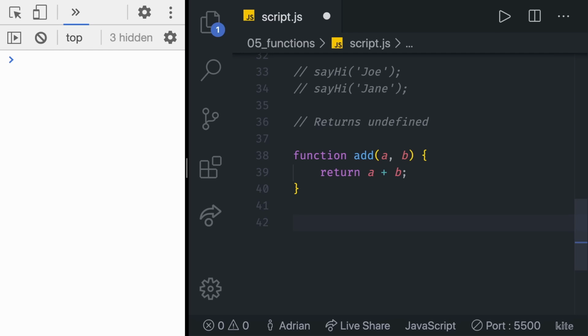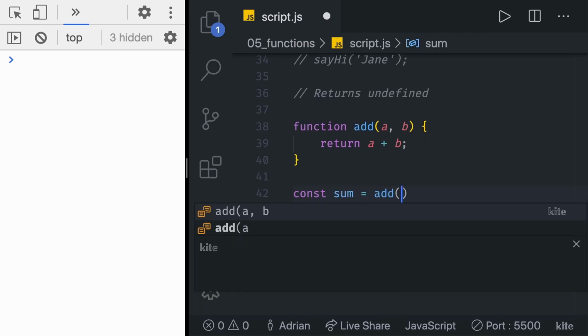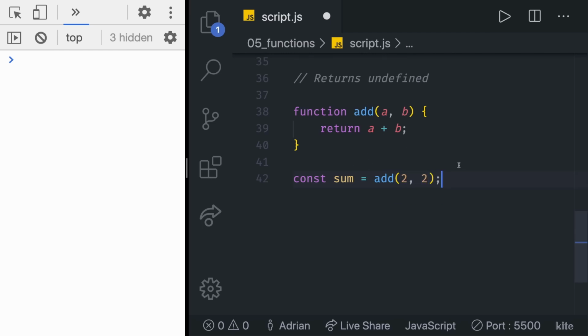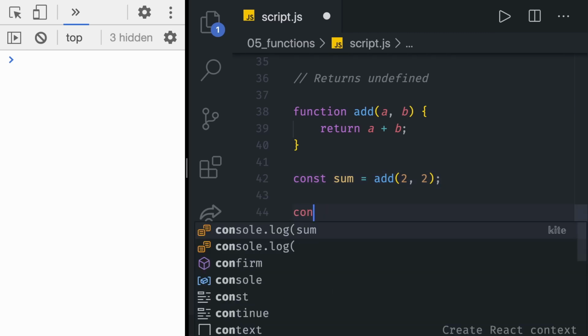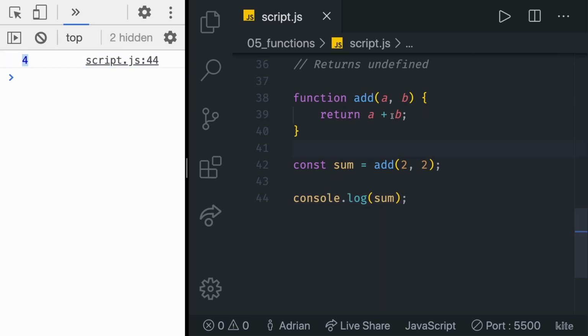Now we need to call it, of course, because nothing is happening right now. So we can create a new variable called sum, and then we are going to make the sum equal to the function call, and we are going to enter our arguments there, the arguments of 2 and 2, for example. Now we are currently not doing anything with the sum. To get the value, we need to console log the sum. So in here, I'm going to console log the sum to see what's happening. And as you can see, that's it. We get 4. Awesome. The return statement not only returns values from a function, but it assigns them to whatever called the function right there. In this case, that's sum.